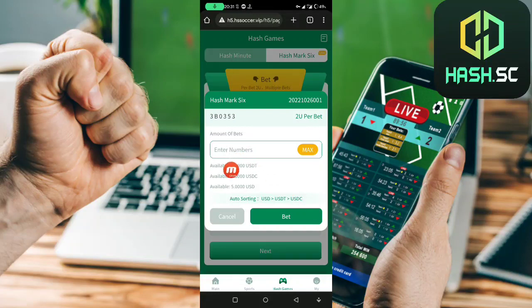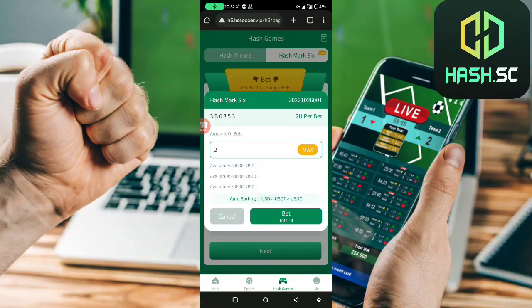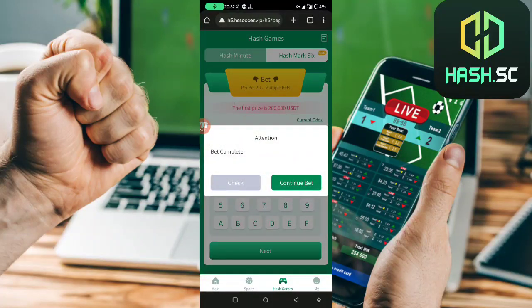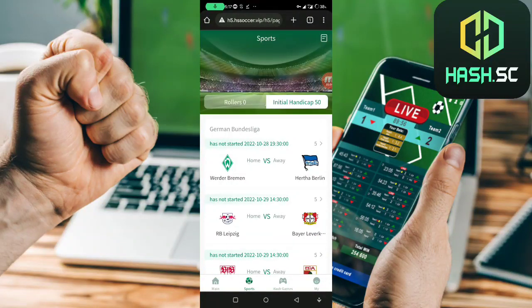As you see, here you enter the numbers. Here you play with the USD. As you see, you can play with the USD like this. You can bet with 5 USDT if you win, or you can play with 2 USDT and you earn a double. That's very cool, isn't it? So let's click on bet. As you see, completed.